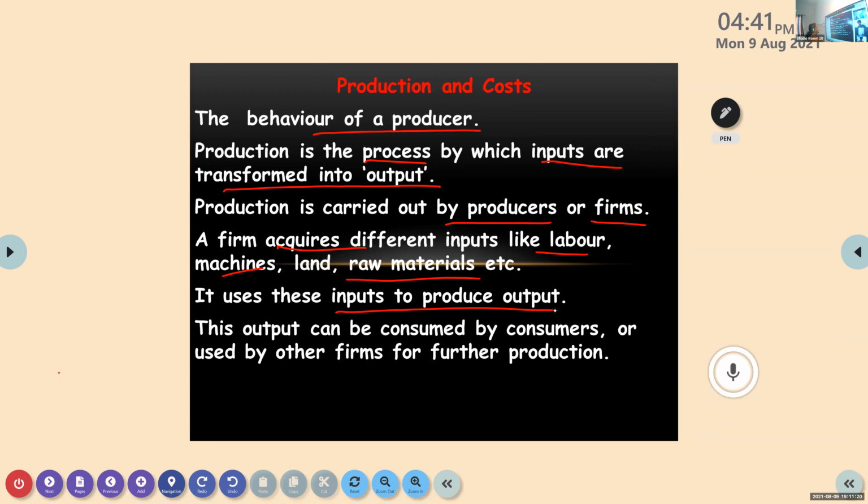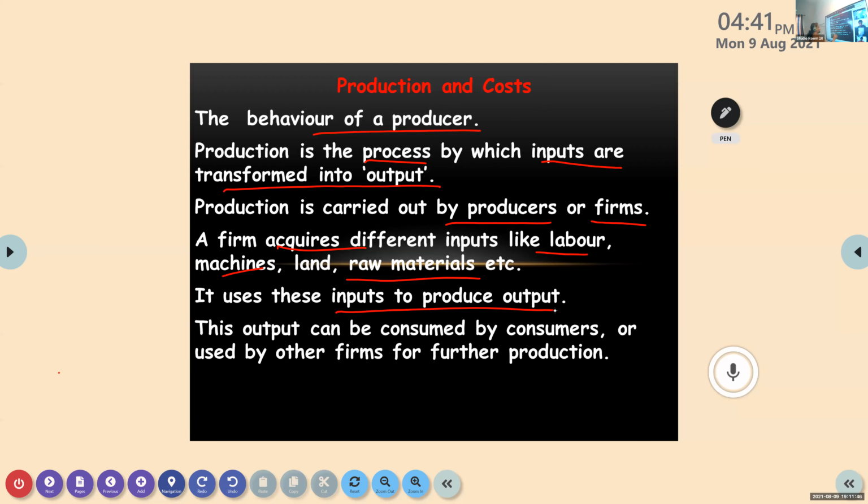Okay. So here, what is production? It is converting inputs into output. Who is carrying out this? It will be done by producers or by the firms. What they do, they take the labor, machines, land, or raw materials, and with the help of these, they convert these inputs into output.